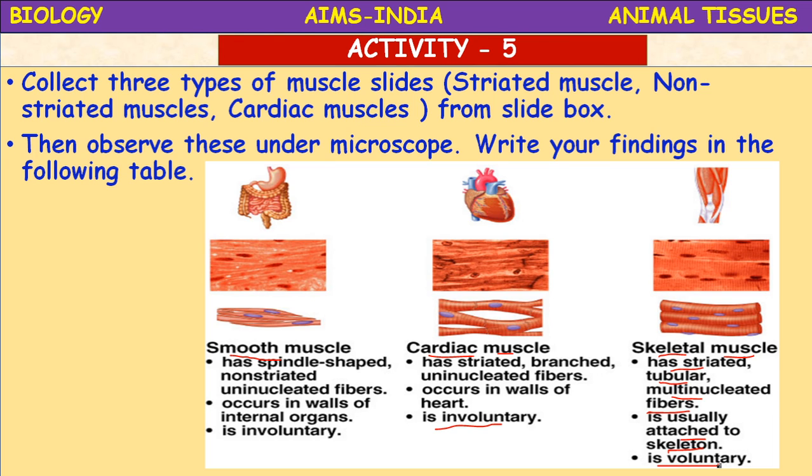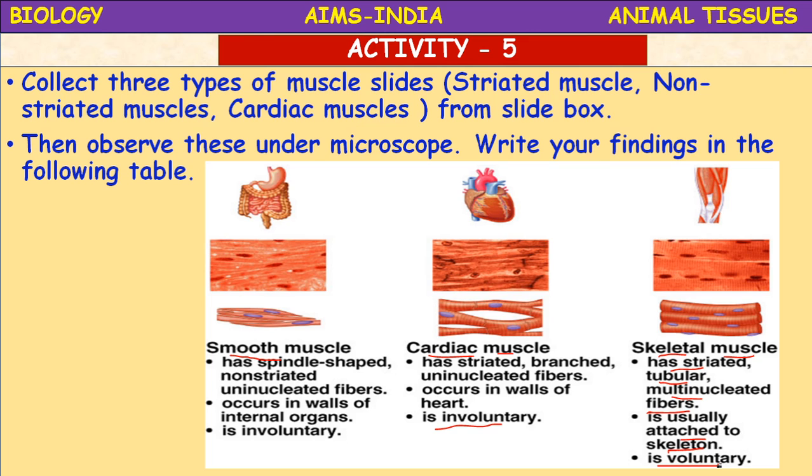The cells are long with pointed ends and having a single nucleus, uninucleate. They are also called unstriated muscles. Smooth muscles are also called unstriated muscles. Okay. Can you tell why they are called unstriated muscles? Because of the absence of striations, they are called non-striated or unstriated muscles.